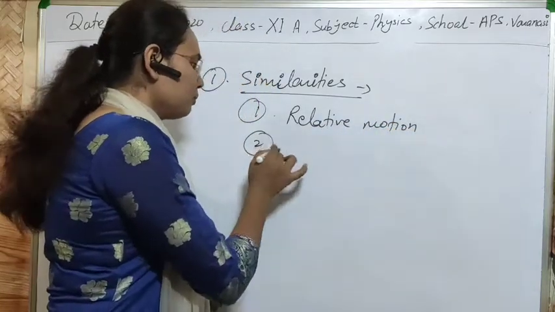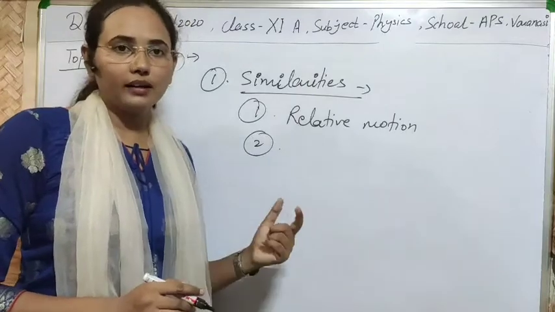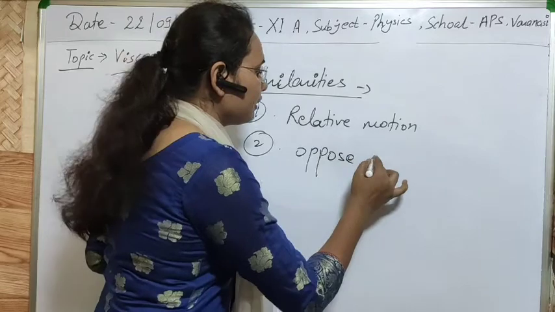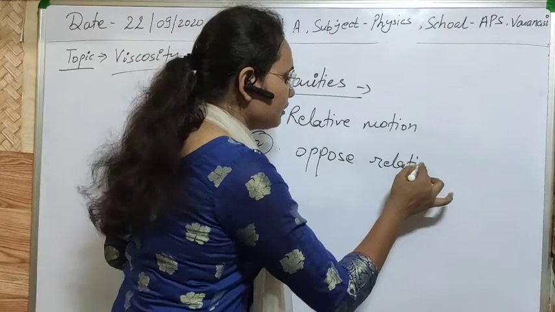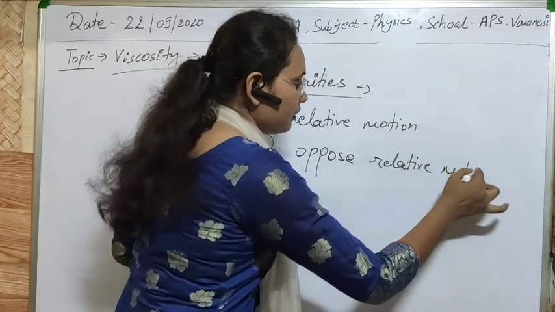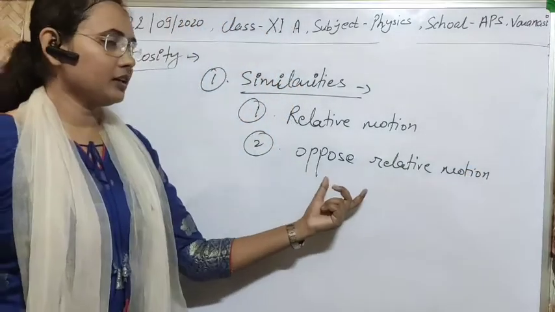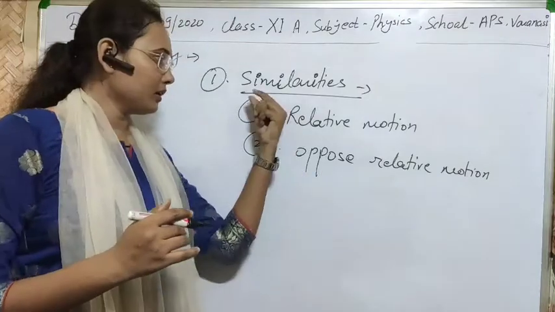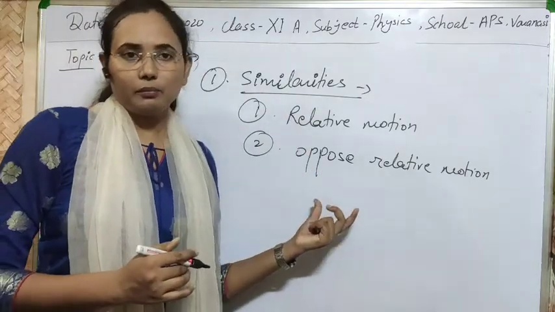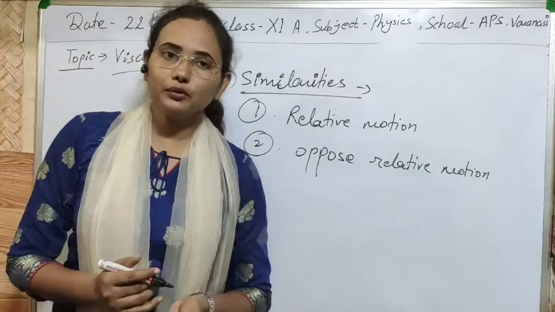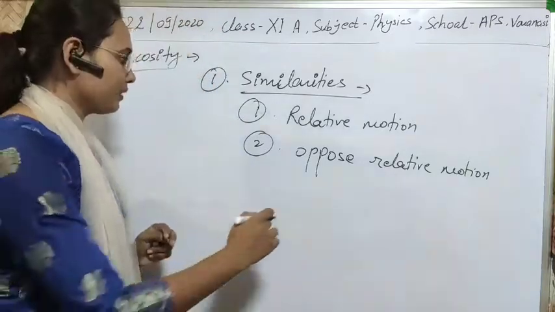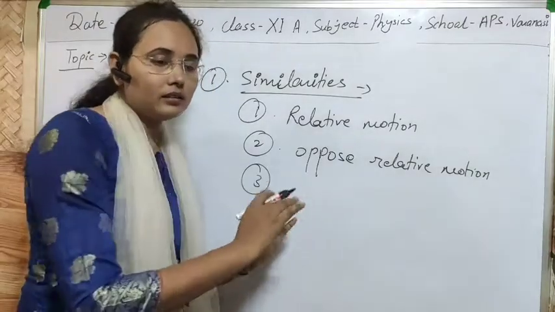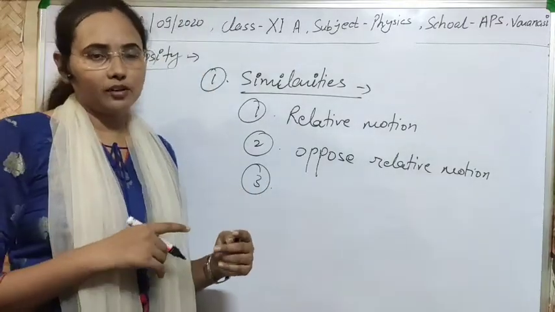Second, both have a tendency to retard the relative motion, or in a simple way, both oppose relative motion. In case of solid, it opposes the relative motion between the surfaces in contact, and in case of fluid, it opposes the relative motion between any two layers of the liquid. Third, both actually act tangentially, opposite to the direction of motion.